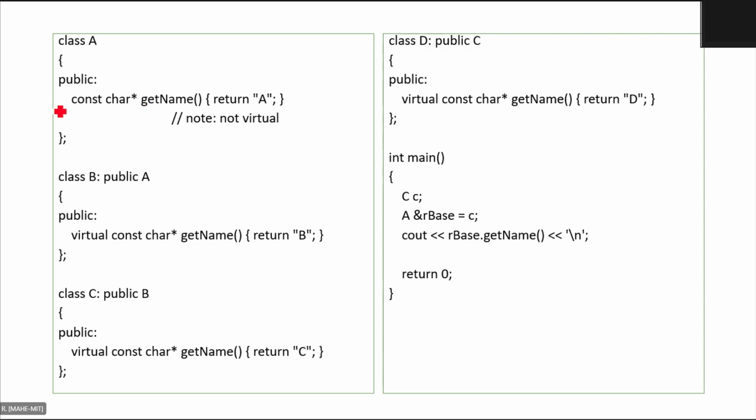There is no virtual keyword here. So therefore get name is not virtual, whereas in class B, it is virtual. Class C, virtual. Class D, virtual. So that's the only difference. In A it is not virtual, whereas in B, C, D it is virtual.